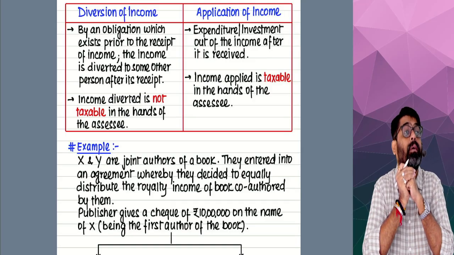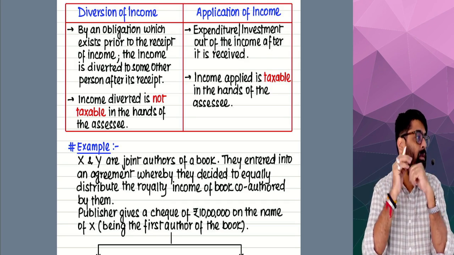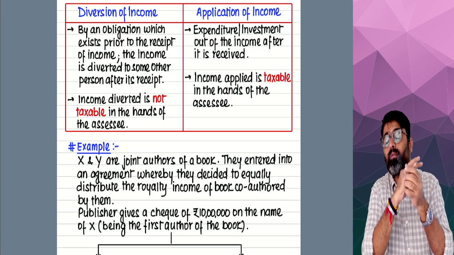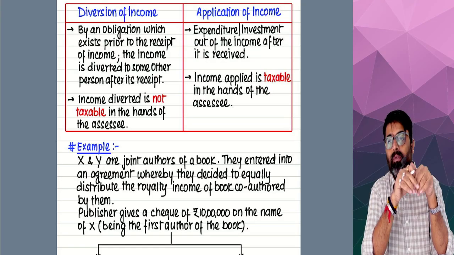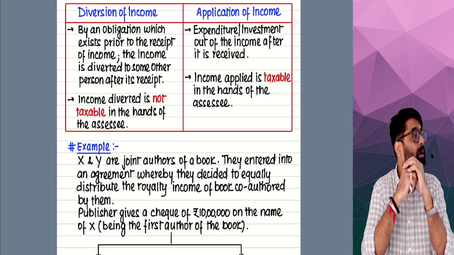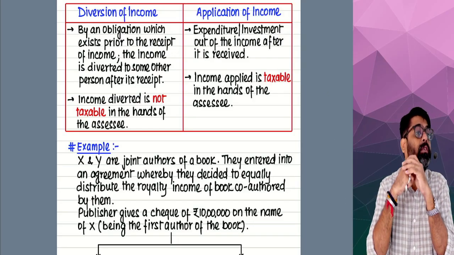25% of that income he will have to give to his sister. Based on this condition, the building was given to me under a will. So under a will, I received one building from my grandfather. Now that building has an income of 20 lakhs. How much? 20 lakh rupees rent. That building was given on rent to someone, and how much rent is received?